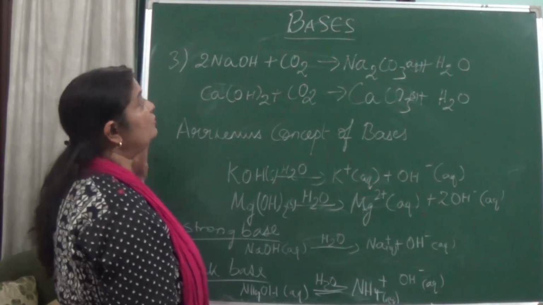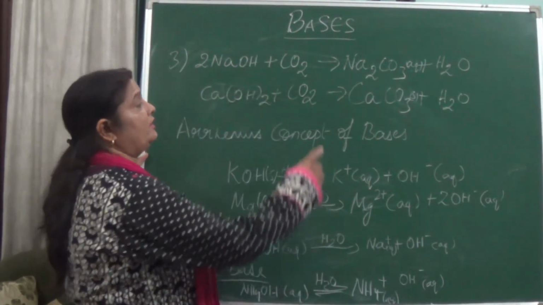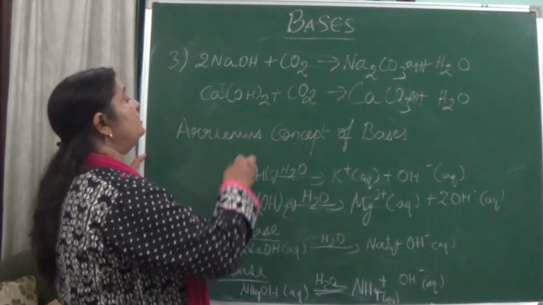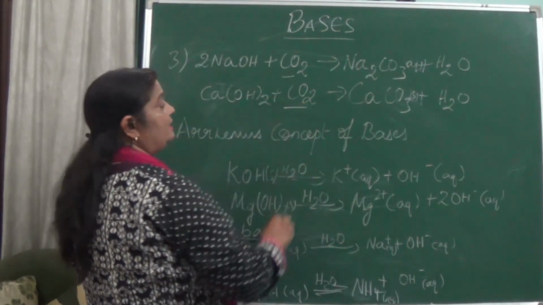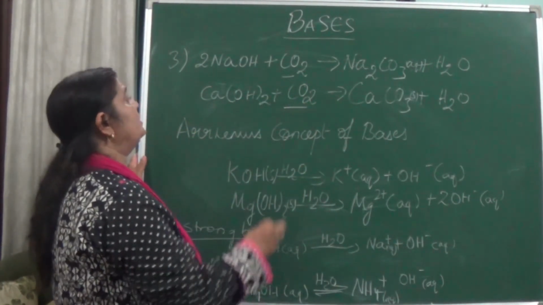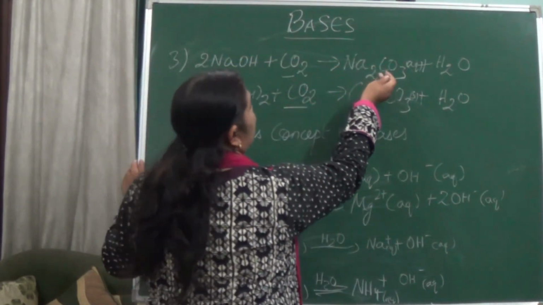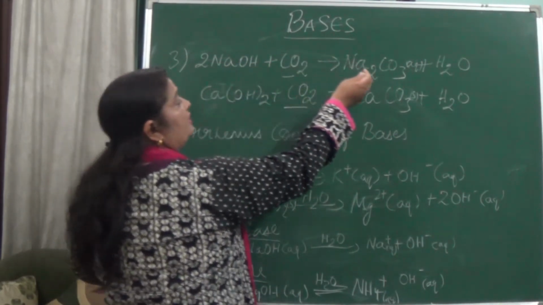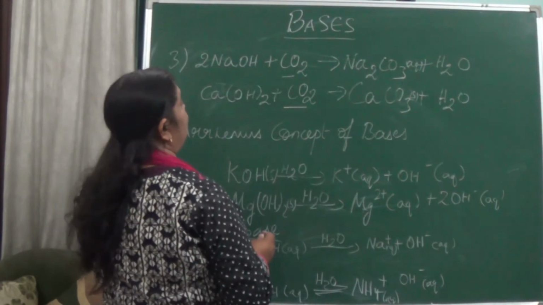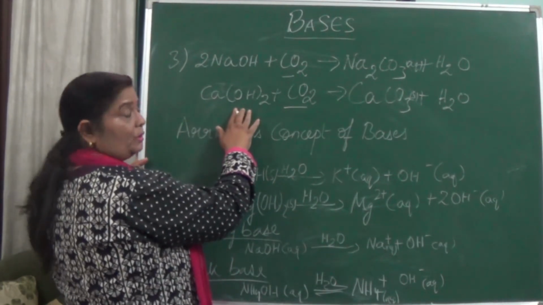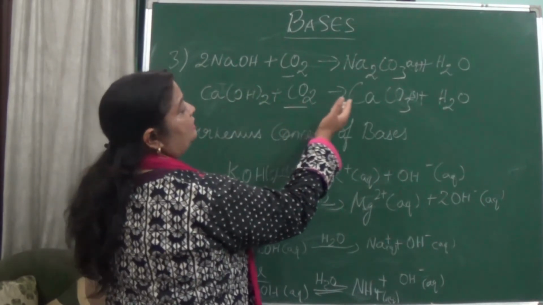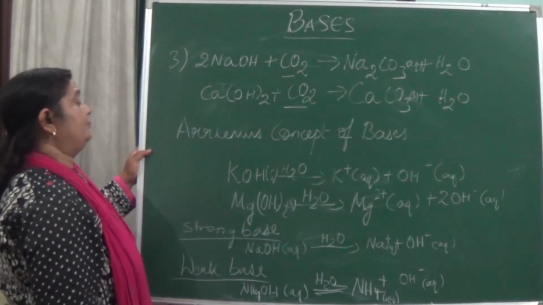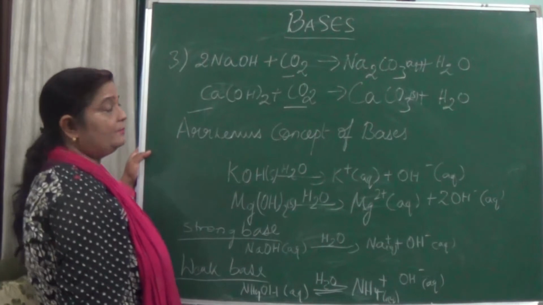Here, bases react with acidic oxides to form salt and water. This is also a neutralization reaction. Carbon dioxide is a non-metallic oxide, so it is acidic in nature, and it reacts with bases to form the corresponding salt. Carbon dioxide reacts with sodium hydroxide to give sodium carbonate and water. Calcium hydroxide is also a base; it reacts with carbon dioxide to give calcium carbonate and water. So these were the chemical properties of bases.